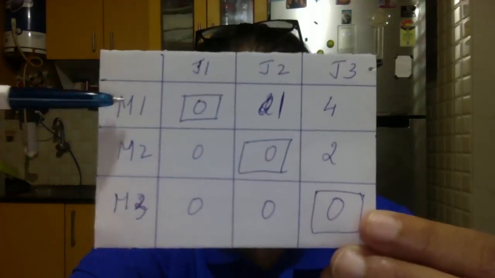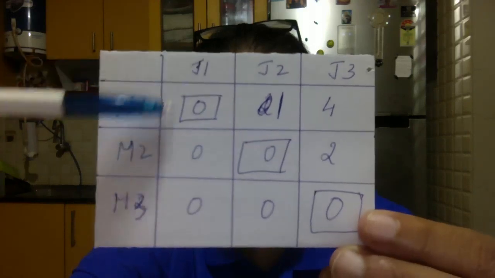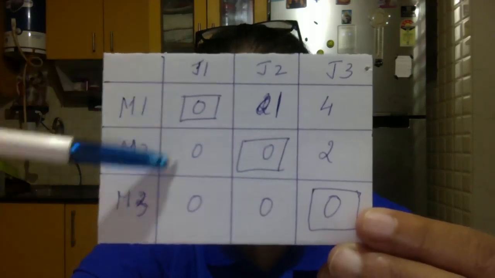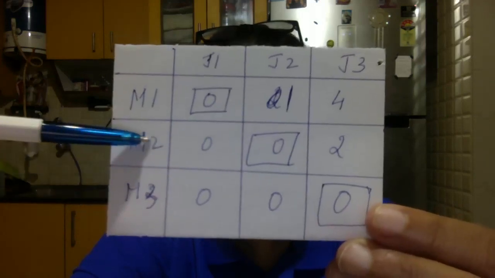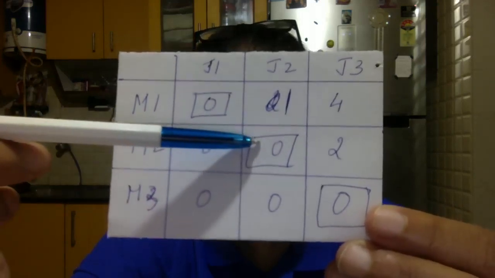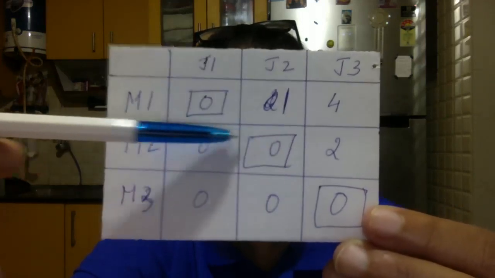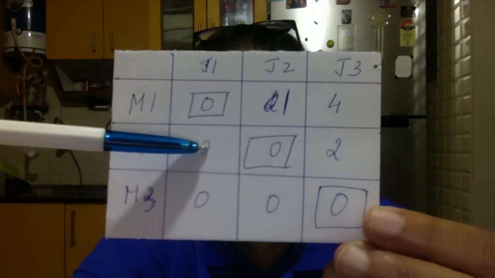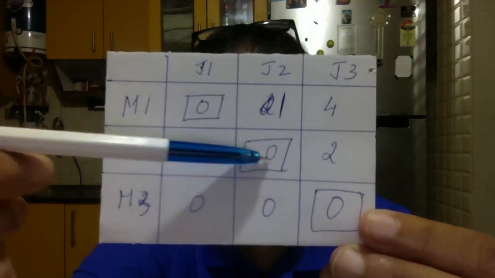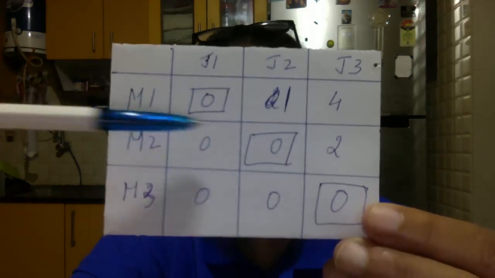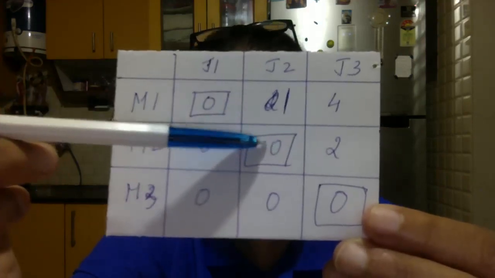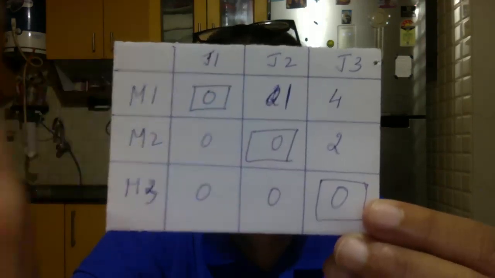But since M1 already got J1, this column we cannot touch at all. This column gets eliminated. So M2 has to get J2, because M2 can get J1 or J2, but J1 is already given to M1. So J1 and J2 columns are eliminated.